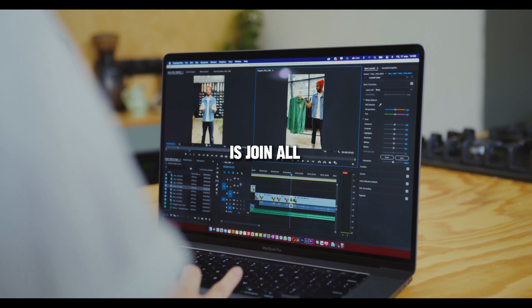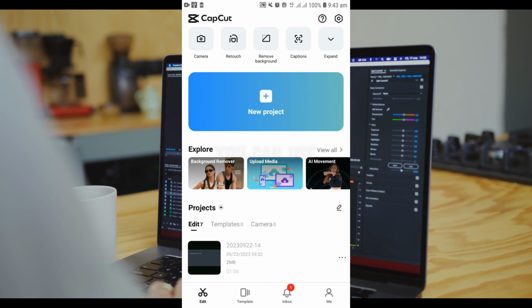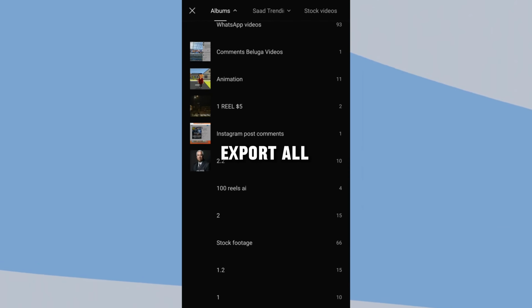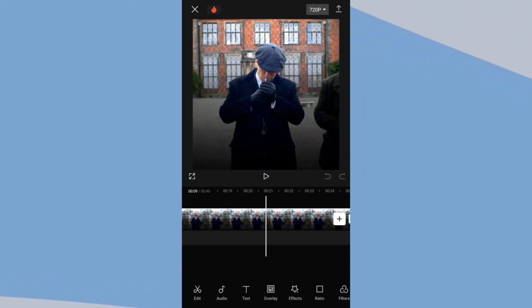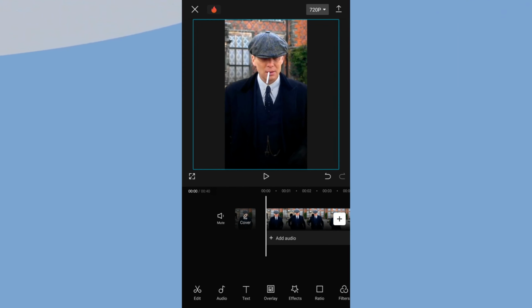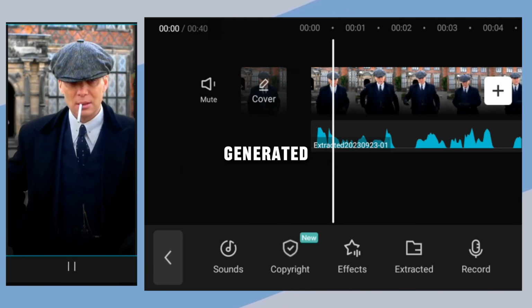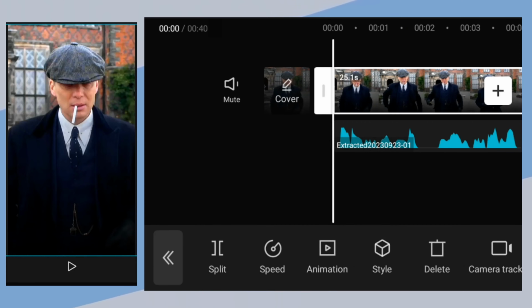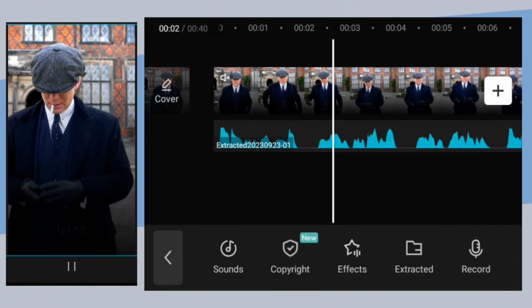Now the last step is to join all the media we generated before. I am using CapCut. You can use any editing software. First import all the stock footage that you downloaded before. Then click on ratio and select 16:9. Then import the audio file that you generated before. Mute the volume of all stock videos.